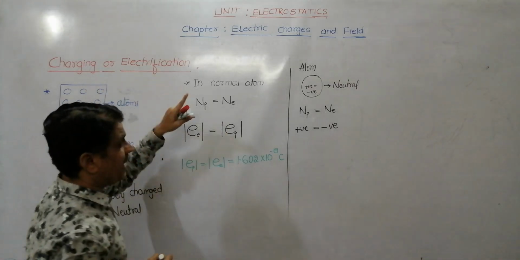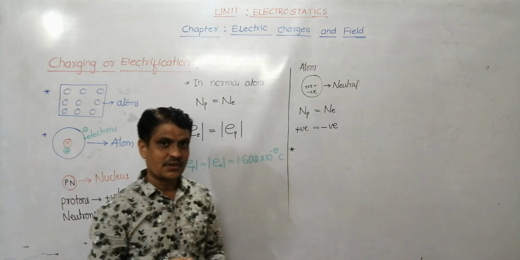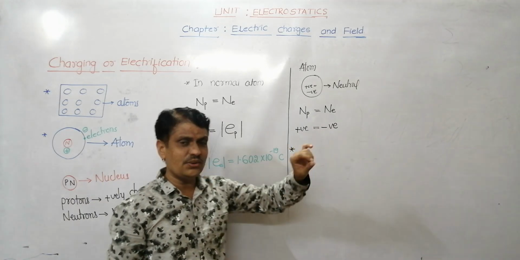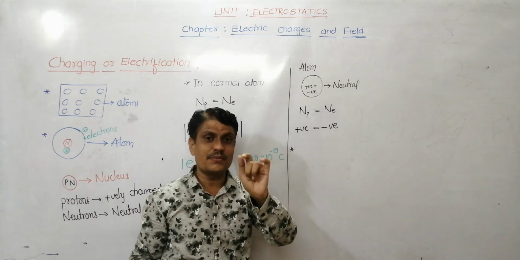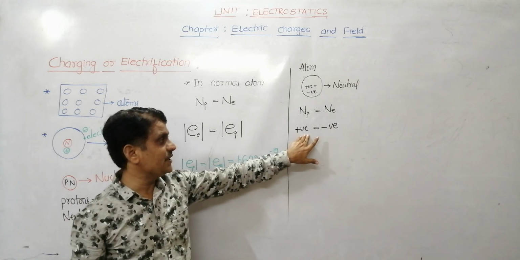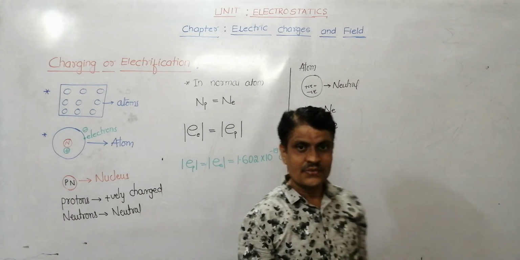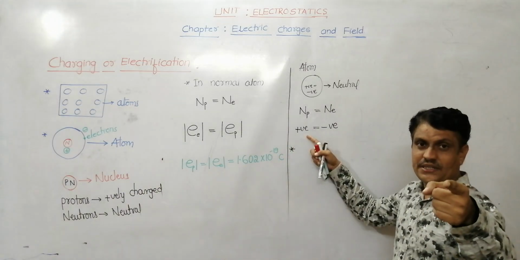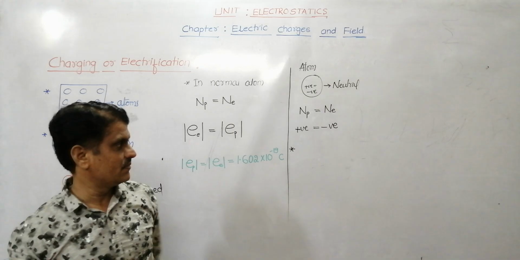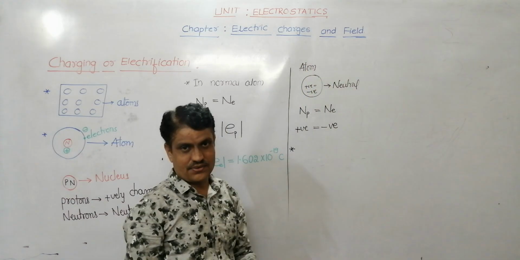When do we say an atom is charged? Out of these two, one of the charges must be more than the other. If net positive charge is more than net negative charge, then we can say the atom is charged. When net negative charge is more than net positive charge, then it is said to be charged. Means one of the charges must be more than the other. Then the atom is said to be charged.